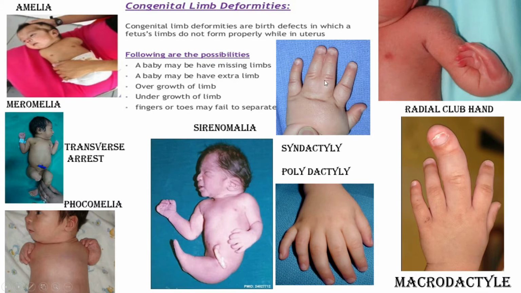This is called Z-plasty. And for polydactyly, we can just amputate the extra digit. But for transverse arrest, phocomelia and sirenomelia, generally the sirenomelia child has multiple cardiac and renal problems, and they will die. But if the growth in transverse arrest and phocomelia is quite normal, they can have a normal life with a prosthetic limb.